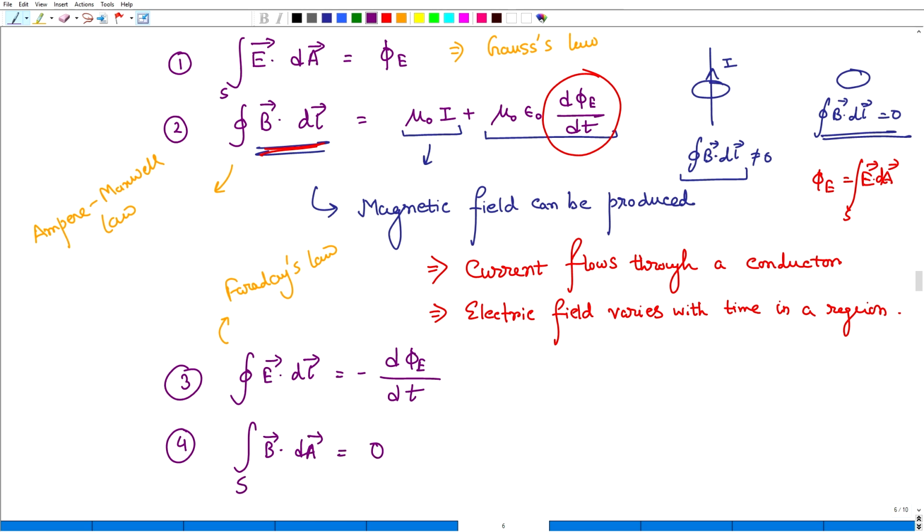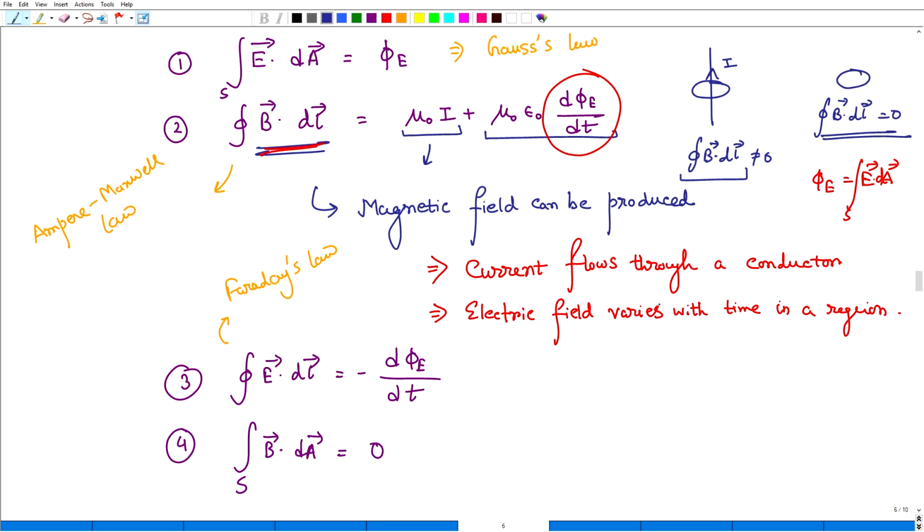So what is the significance of the last two laws? The first one is also a line integral: the line integral of the electric field, E dot dl, equals the change of the flux with respect to time, with a minus sign. This means that if the flux is changing with respect to time, there will also be an electric field.